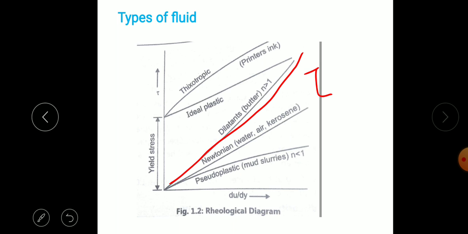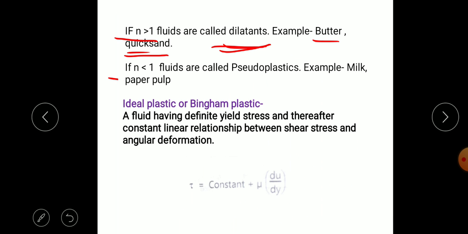Next, if n is less than 1, we get less shear stress for the applied force. So less n means less shear stress for the given strain rate. These are the shear thinning fluids, also called pseudoplastic fluids. Examples are milk and paper pulp.